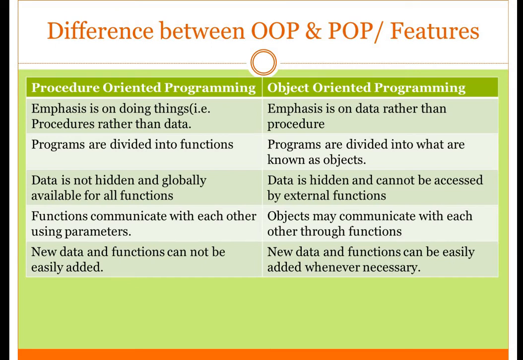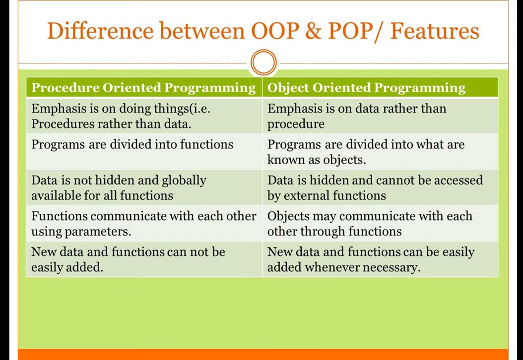Whereas in object-oriented programming language, data is hidden and cannot be accessed easily by external functions. Just now I told you that the data and the functions which operate on that data are encapsulated into that particular class. Access specifiers are given depending upon where they need to be accessed. That's why this data is hidden.